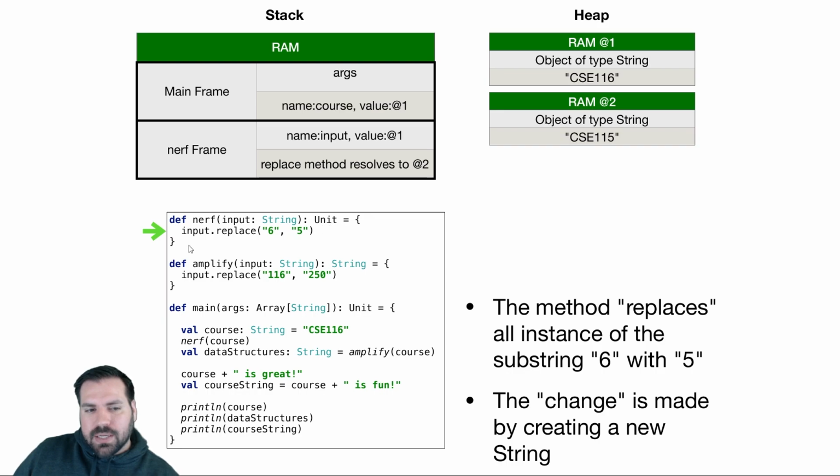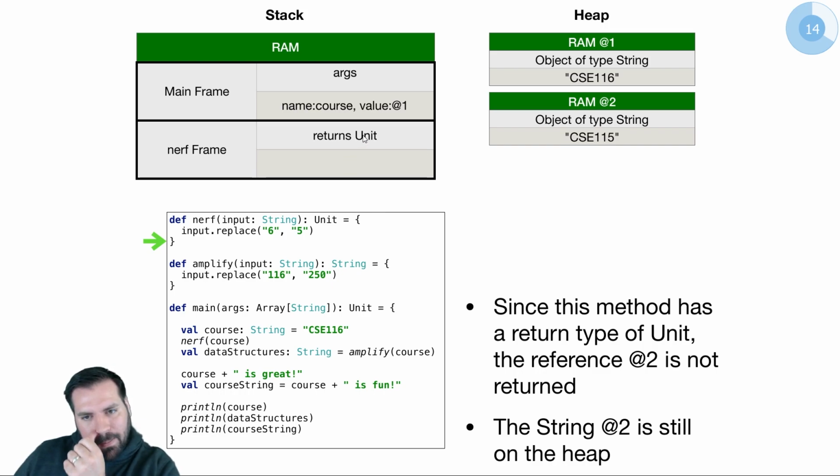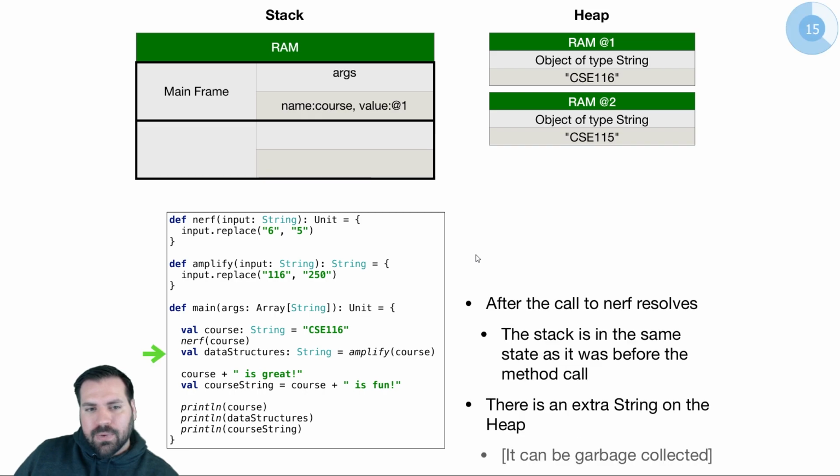This method returns unit, so it doesn't return anything. When this method is over, the stack frame ends, we lose that reference at 2, and we move on with our lives. So we created a string on the heap that was the output of this method, but we never returned anything. We never used that new reference. We never used the reference to that new string. So after this method call, we don't even know that this string exists. Course is still a reference to 1, which is still and always going to be CSE 116. And this method had 0 effect.